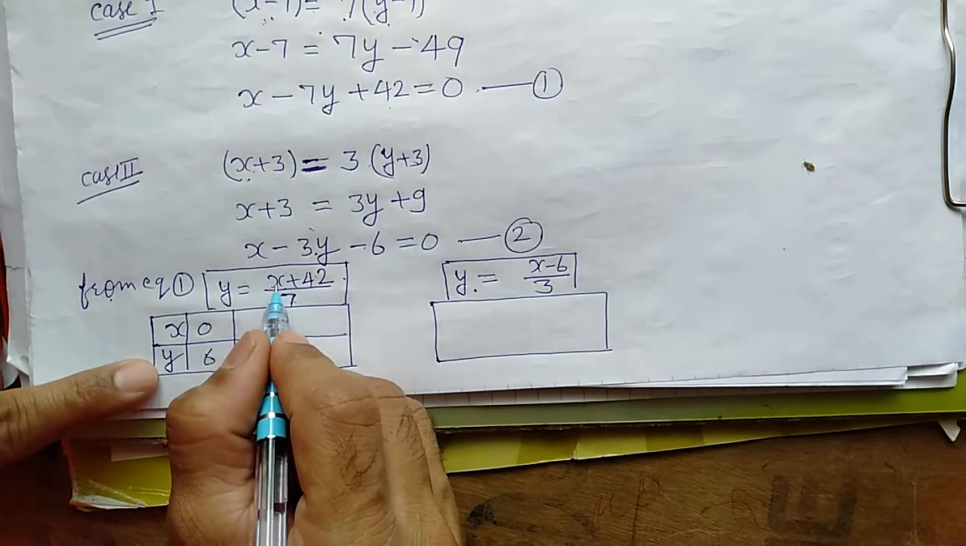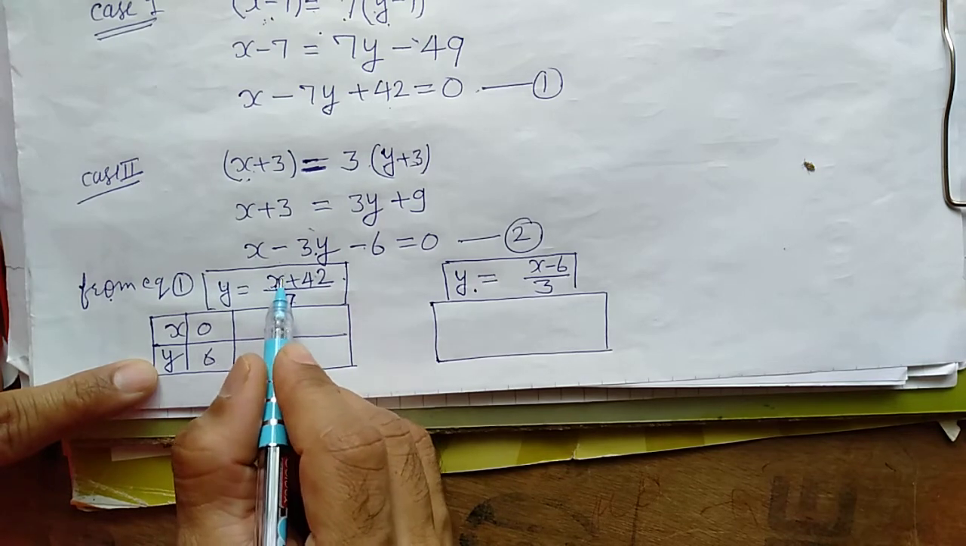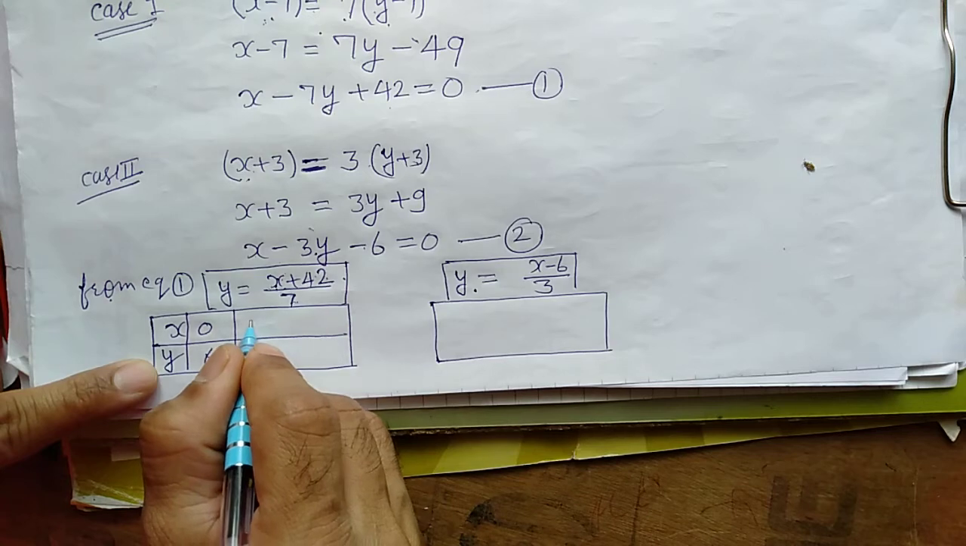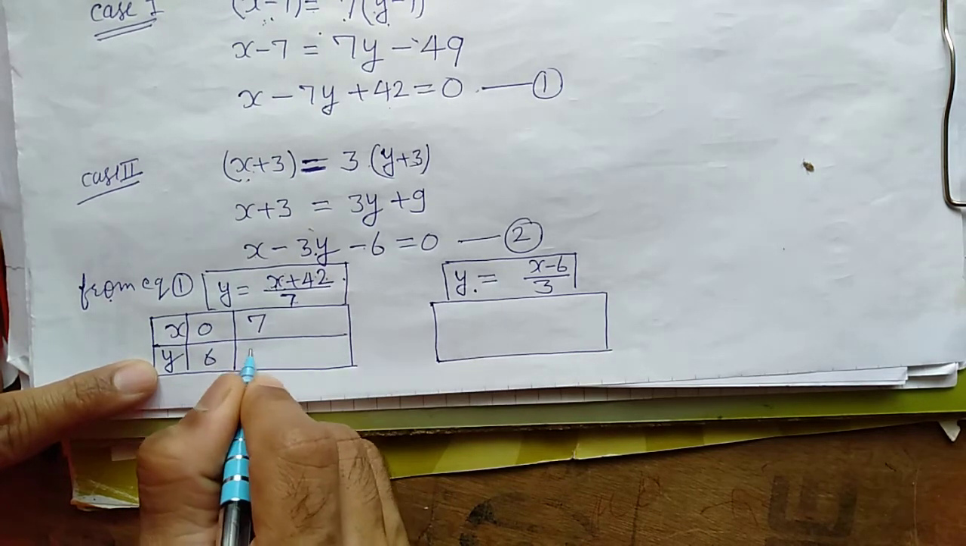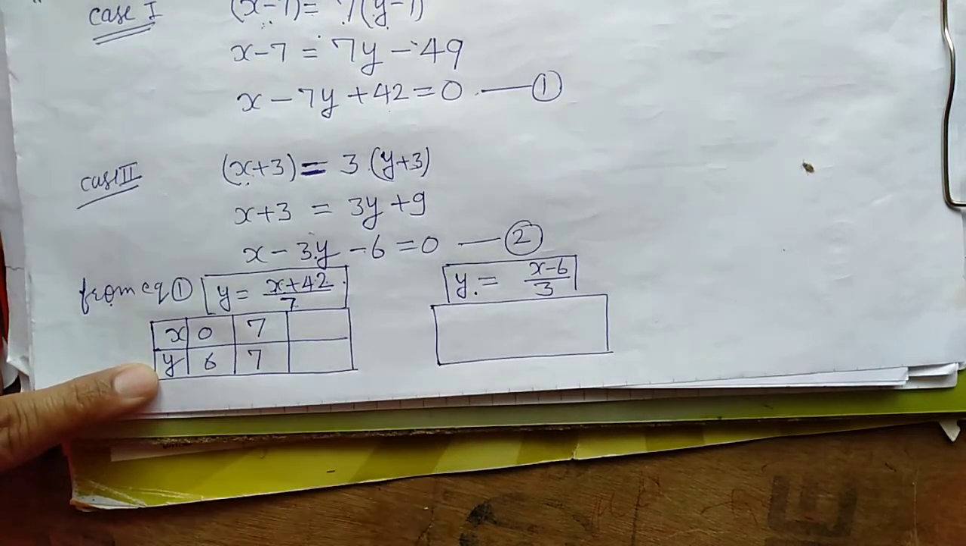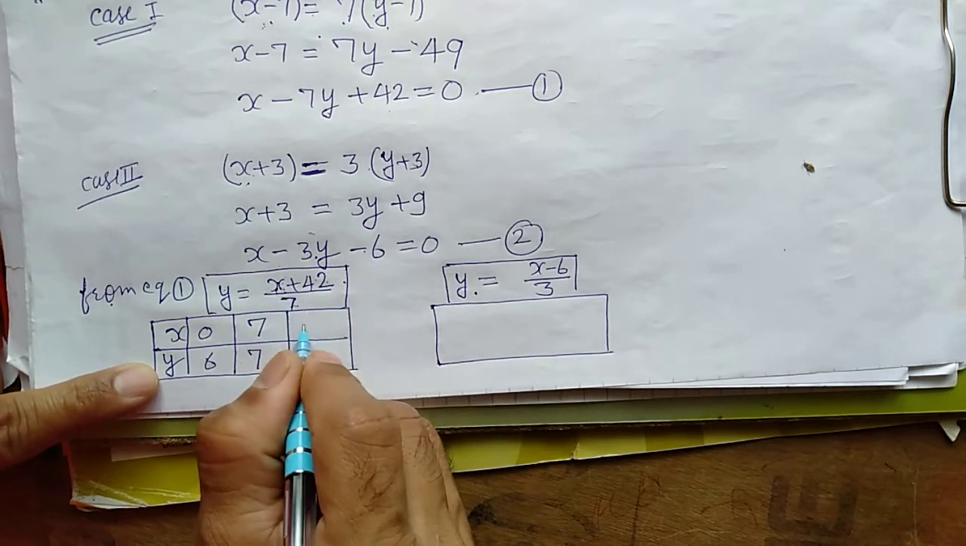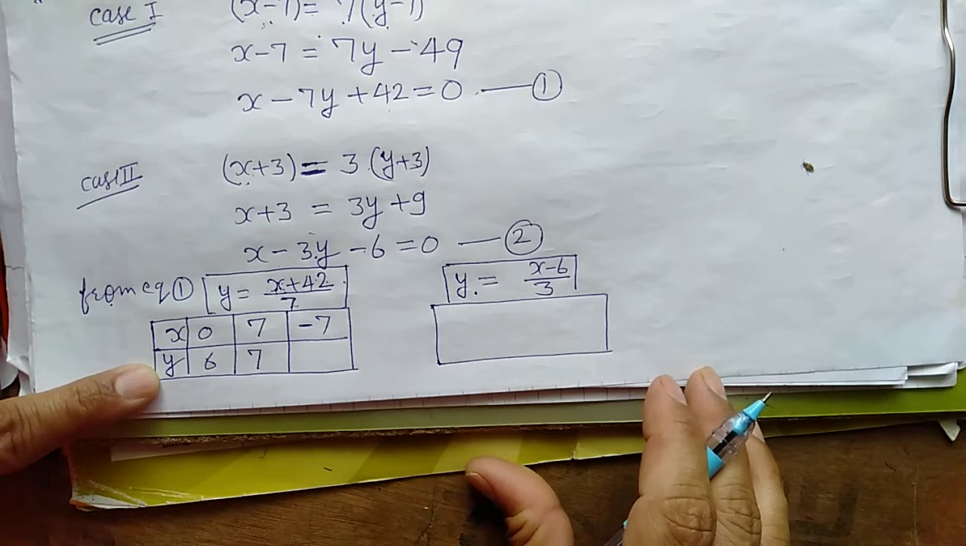Suppose x equals 7. This is 7. 7 plus 42 equals 49, and 49 divided by 7 is equal to 7 only. When x equals 7, y is also equal to 7. Now see, suppose I am taking x equal to minus 7. Minus 7 I will write here.